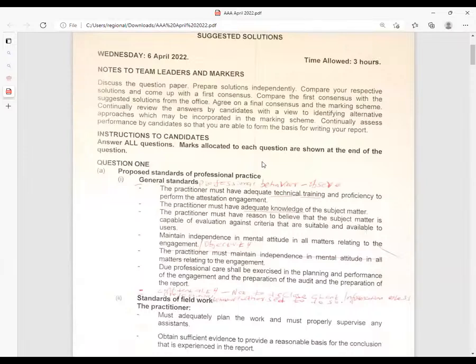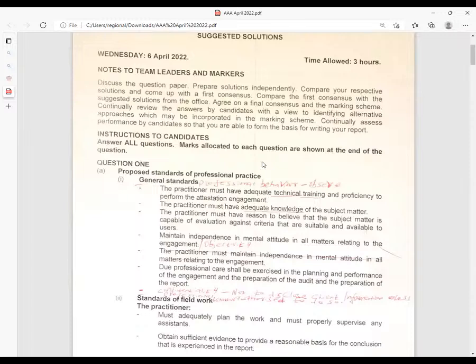So we have the general standards. The practitioner must have adequate technical training and a proficiency to perform the attestation engagement. So you must have technical training. So in short, they're talking about professional competence. The practitioner must have adequate knowledge of the subject matter they're repeating there. Number 3, the practitioner must have reason to believe that the subject matter is capable of evaluation against some criteria that are suitable and available to users.